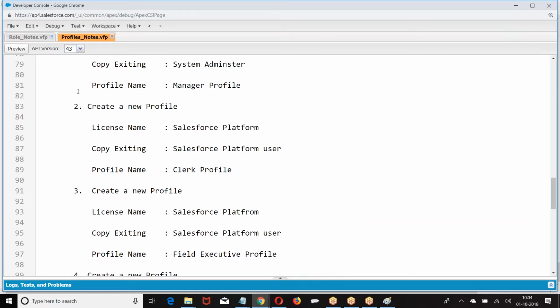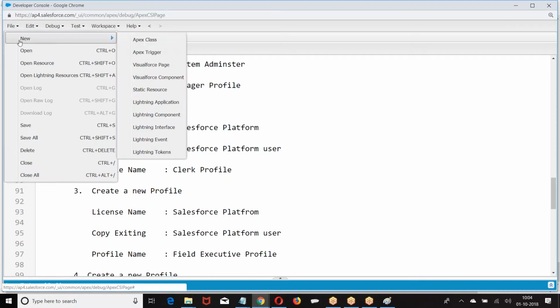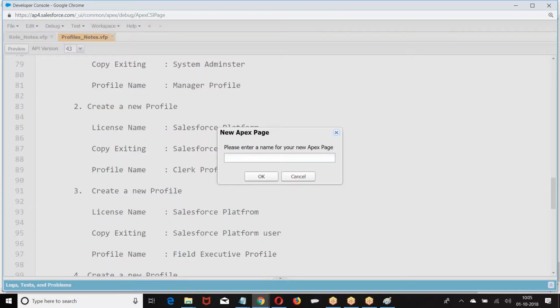While creating a new user with the Salesforce license, we can have a maximum of 2. See, I told you it's a trial version. If you want more licenses, pay money and take them. They cannot give unlimited licenses, right? You are using a trial version free of cost. They give only 2 Salesforce licenses and 3 platform licenses. If you want extra licenses, pay the money and take them.